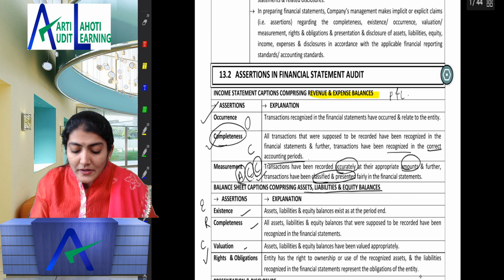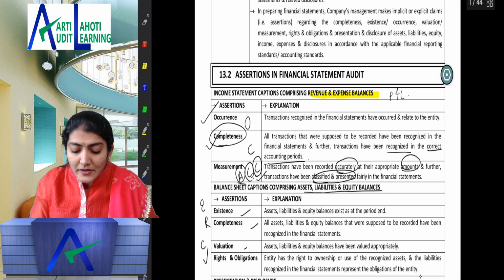if I have a look at the question bank to see what type of questions are coming from this chapter, like I told you, the RTP May 20, what does it say? Companies prepare their financial statements in accordance with GAAP. In preparing these financial statements, asset, liability, income, expense, disclosures in accordance with the accounting standard, explain with examples stating the relevant assertions involved in this regard. So you have to write down the ERCV, the OCACC, and for presentation and disclosure it is ORCVC.